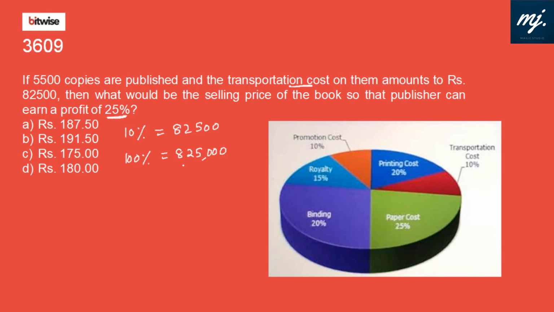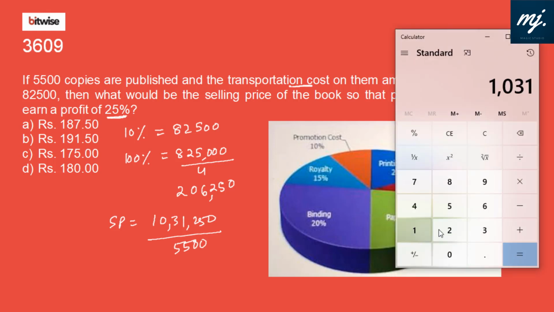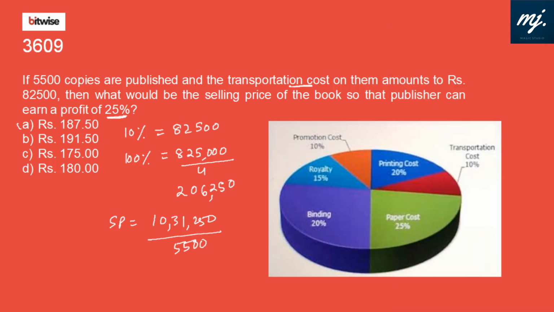And they want to earn a profit of 25%, so add 1/4 of it. That gives 2,06,250. So total selling price would be 10,31,250. This needs to be divided among 5500 copies. So 10,31,250 divided by 5500 gives 187.5. Straight away, option A fits in.